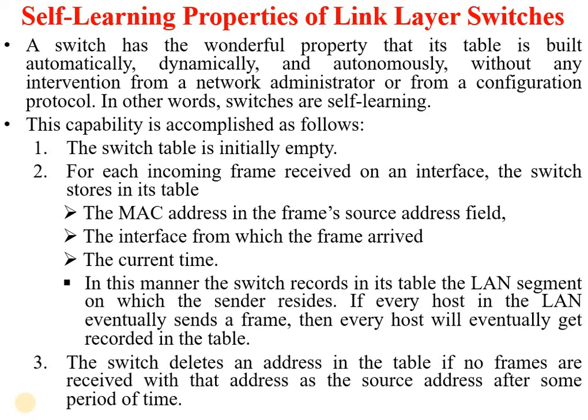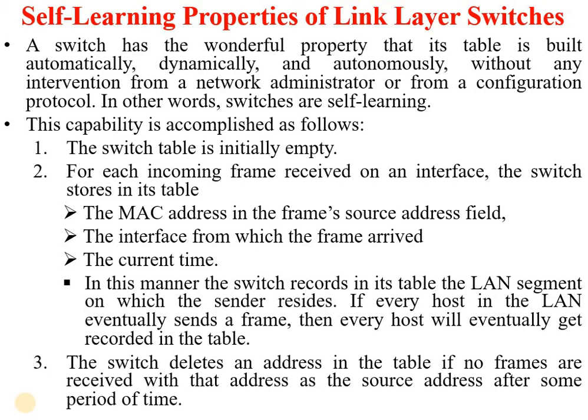Suppose there is a node A and node A is continuously transmitting data. It is possible that there are many entries of A in the switch table. To remove that, the switch deletes the address in the table if no frames are received from it, and after some time the switch table deletes this entry.